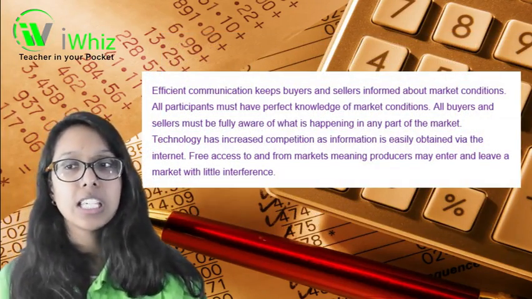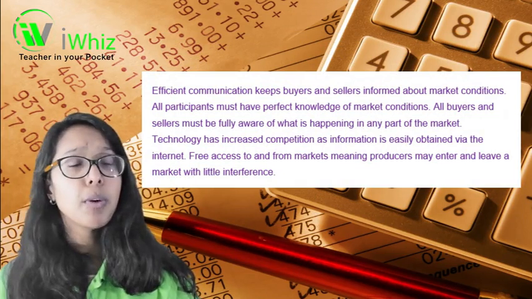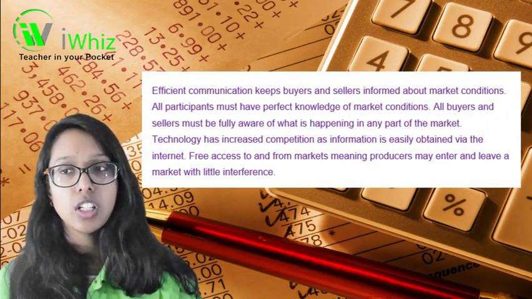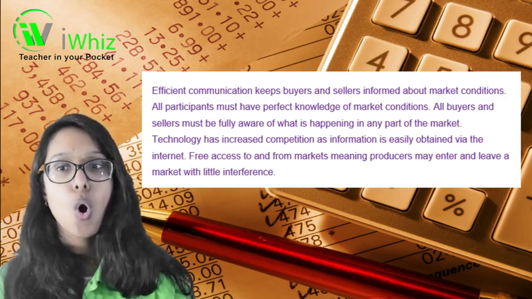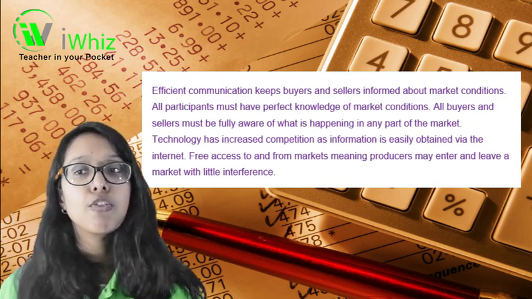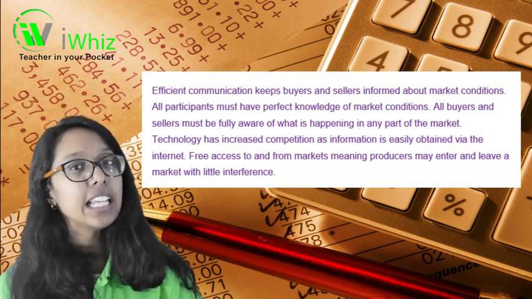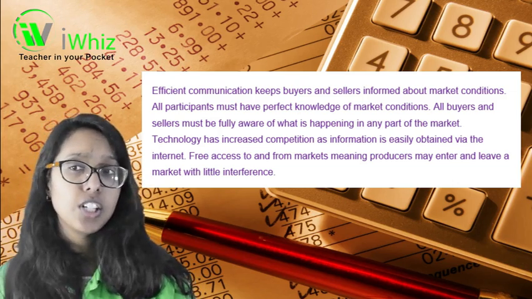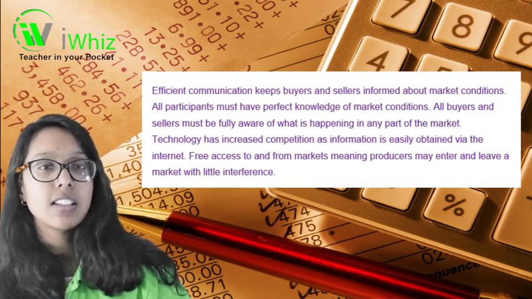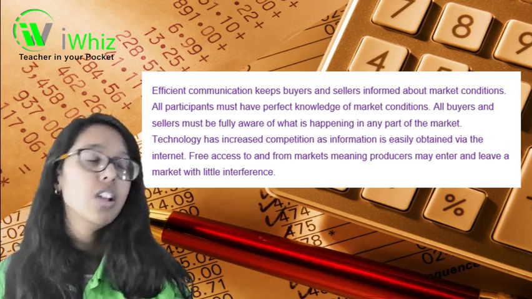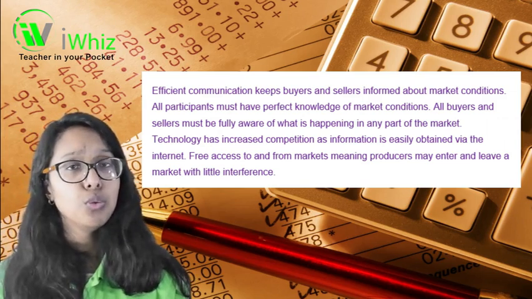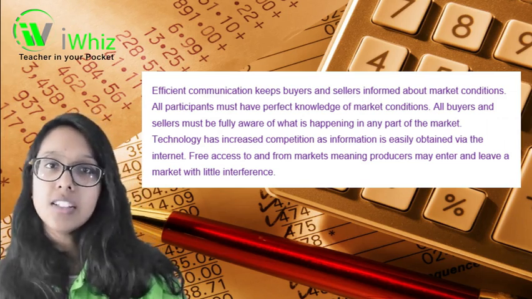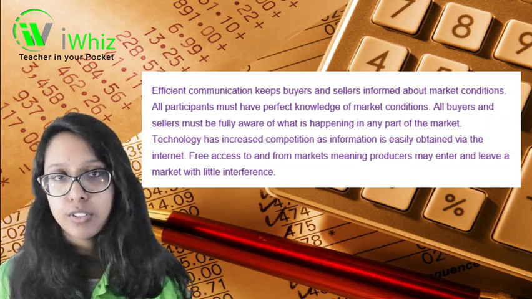Efficient communication keeps buyers and sellers informed about market conditions, and all participants must have perfect knowledge of market conditions. All buyers and sellers must be fully aware of what's happening in any part of the market. Technology has increased competition as information is easily obtained via the internet now. So there's free access both to and from markets, meaning producers can enter and leave a market without any interference